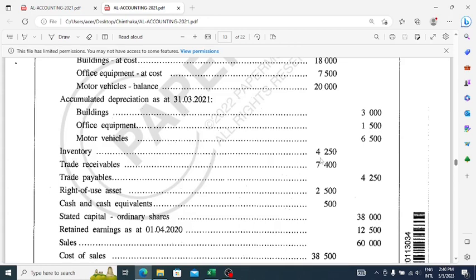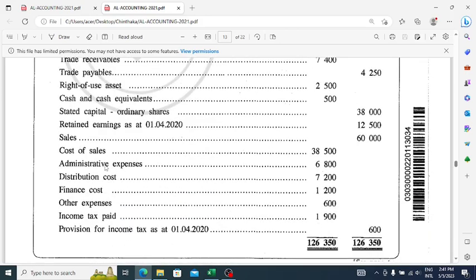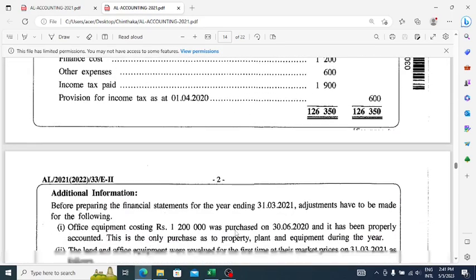Then inventory debit balance 4,250, trade receivables 7,500, trade payables 4,250, right of use asset 2,500, cash and cash equivalents 500, stated capital ordinary shares 38,000 credit balance, retained earnings as at 1st April 2021 opening balance 12,500, sales 60,000, cost of sales 38,500 which they have already calculated, administrative expenses 6,800, distribution cost 7,200, finance cost 1,200, other expenses 600, income tax paid 1,900, provision for income tax as at 1st April 2021 600, right?